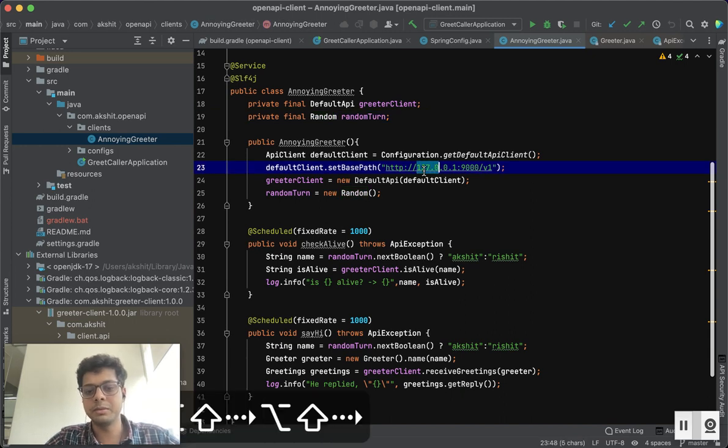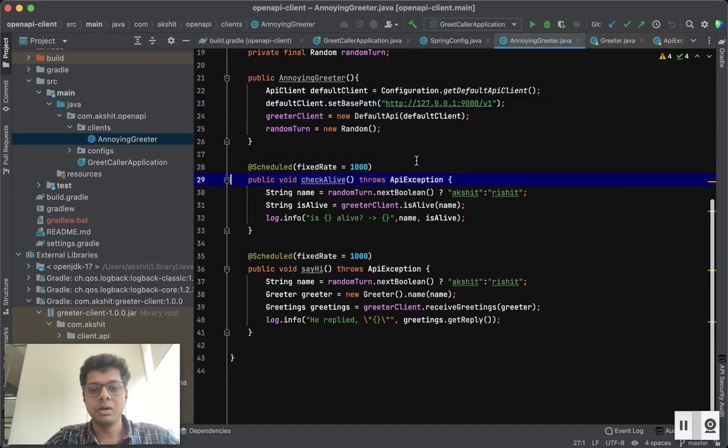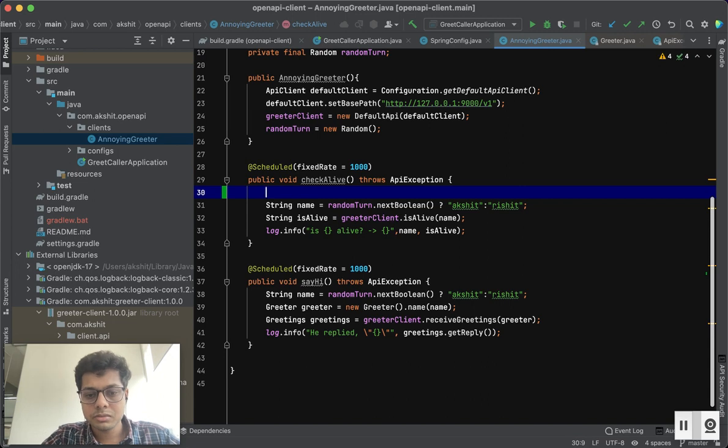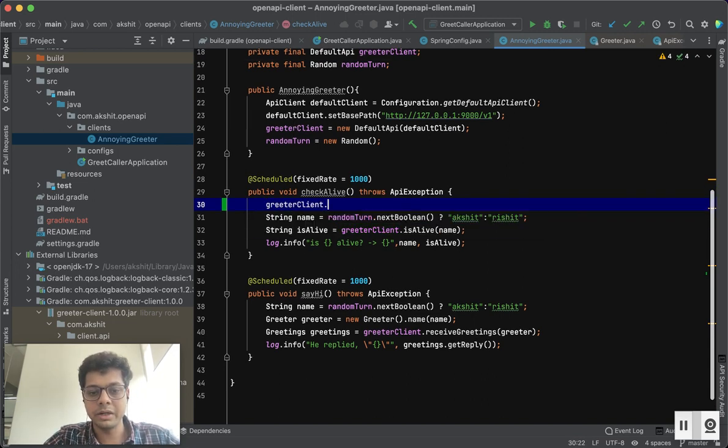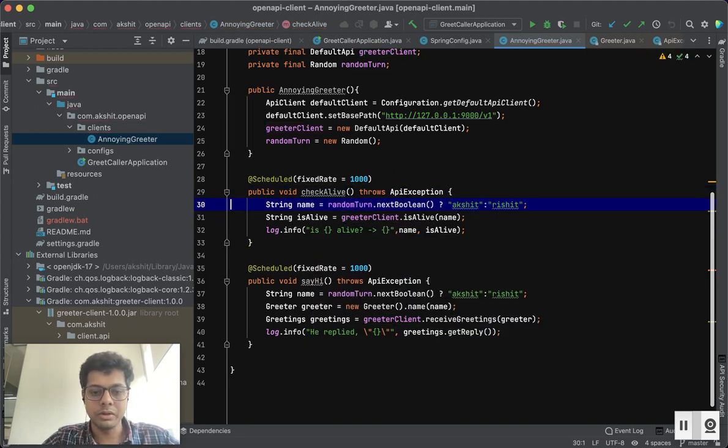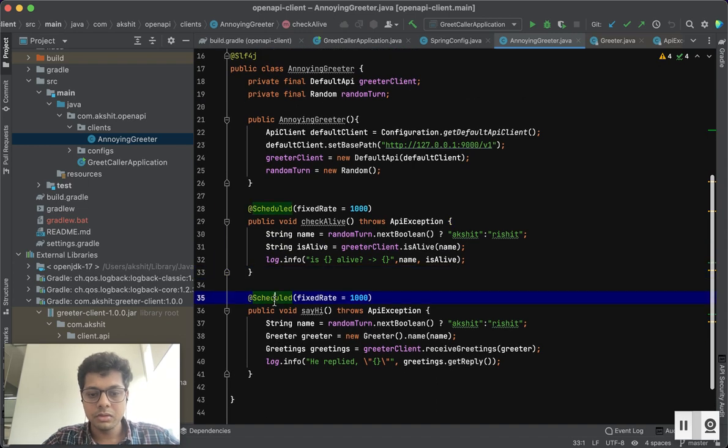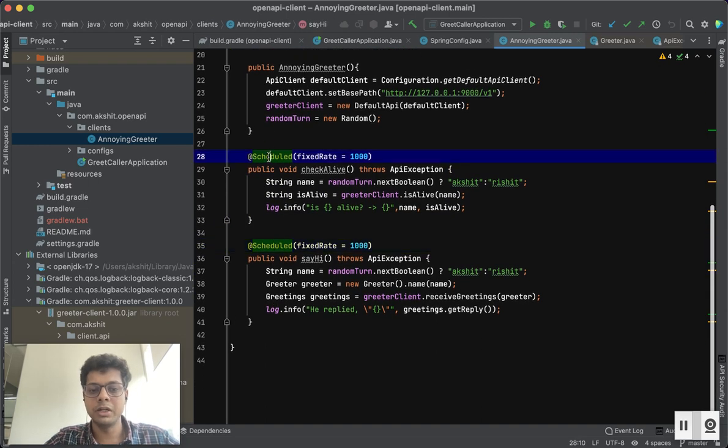You will have to specify the endpoint, where your server has been hosted. And now using this API becomes as simple as an RPC call. You say this is your greeter client, so you use greeterClient.receiveGreetings, and you can use the response however you like. I have written these two scheduled tasks: the first will check if the server is alive every 1 second, and the second will say hi and try to receive the greeting every 1 second.